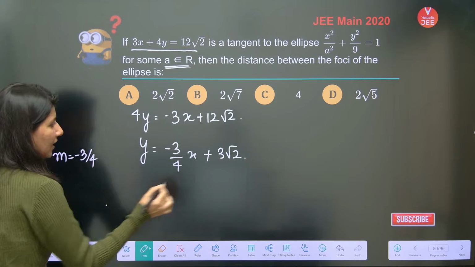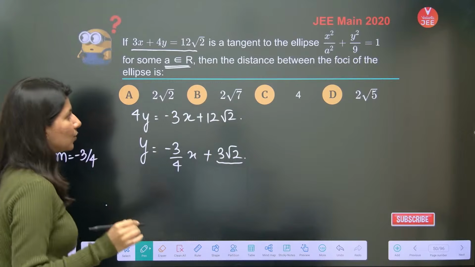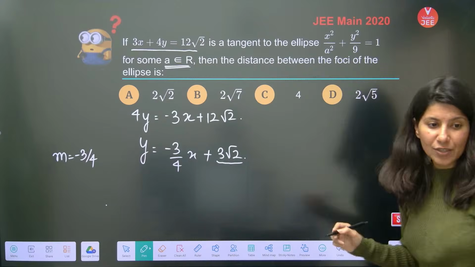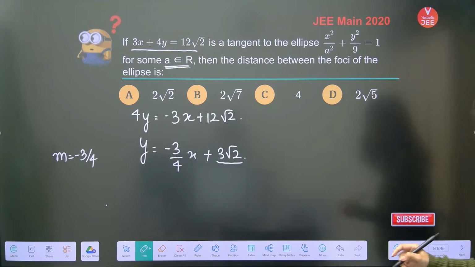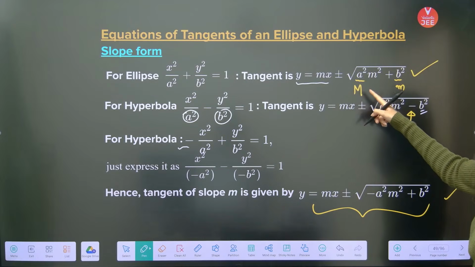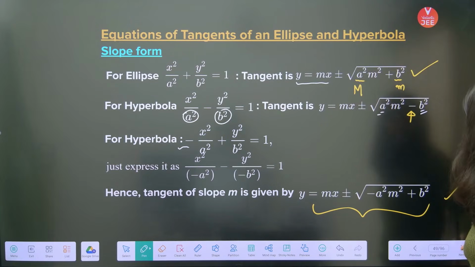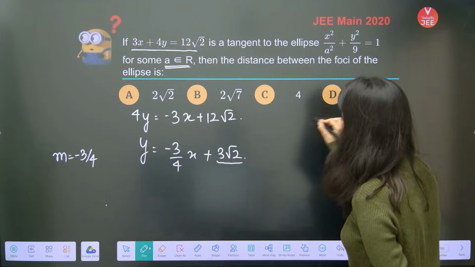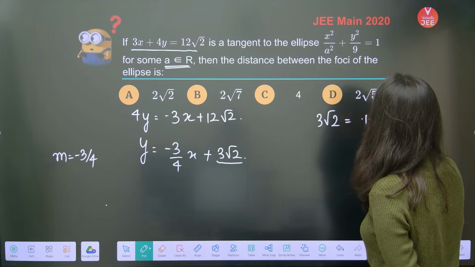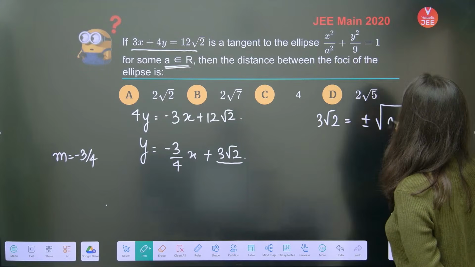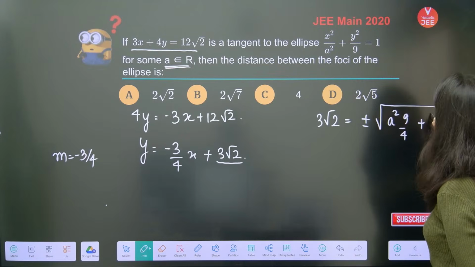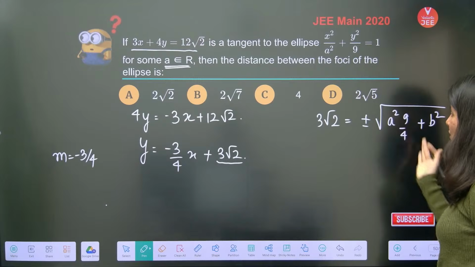Okay. And the constant over here is 3 root 2. Clear? So your equation will be what? If I just go back to this, the equation is y equals mx plus minus square root of a square m square plus b square. See, the constant term over here is 3 root 2, correct? And the constant term over there is plus minus square root of a square m square, m square is 9 by 4, plus b square. This is your equation. Now square both the sides.